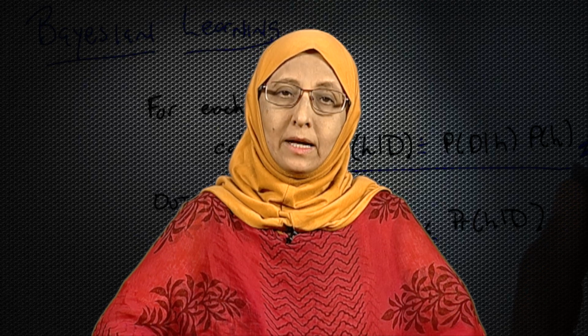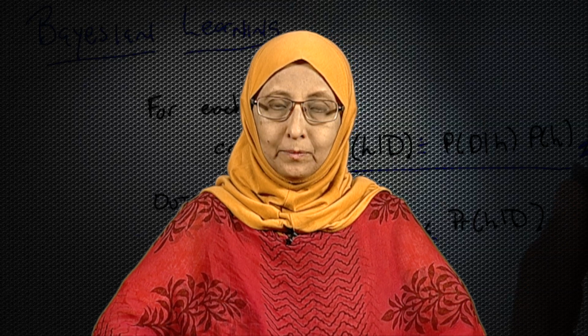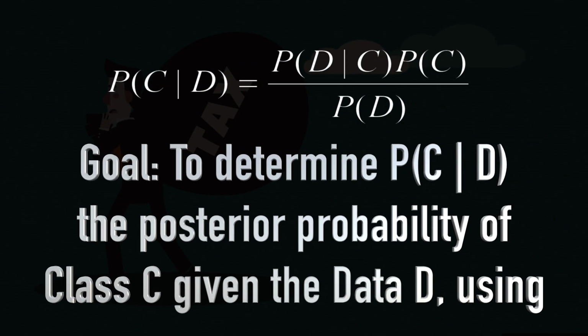To do Bayesian classification, we need to recall the Bayes theorem. Let us quickly look at the Bayes theorem. The goal of the Bayes theorem is that if you are given a particular data instance or a data record, what is the probability that we can classify it under one class or the other. So, we represent that as probability C given D.